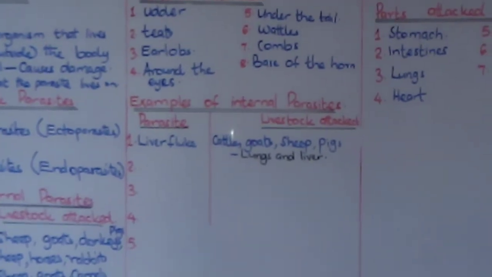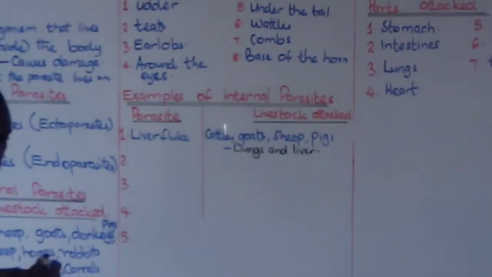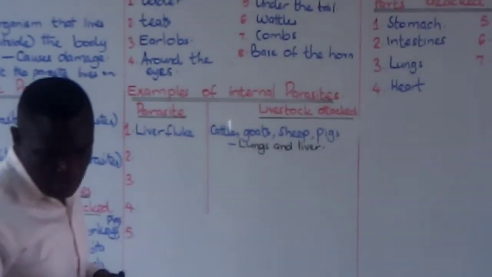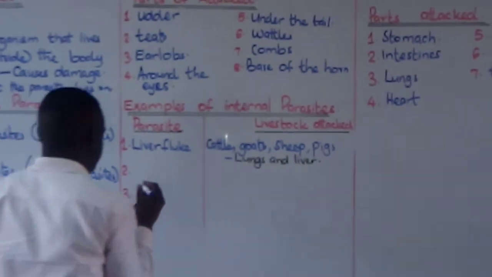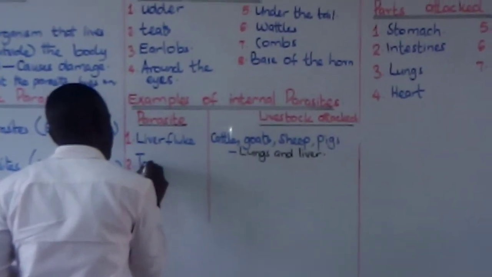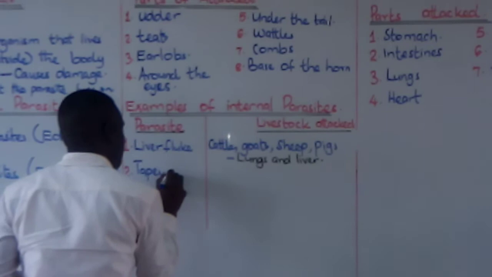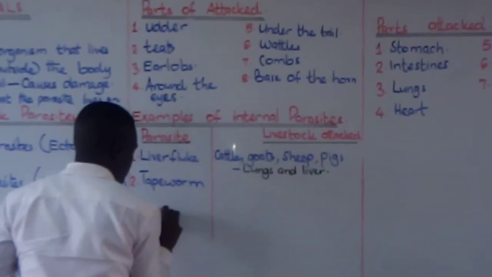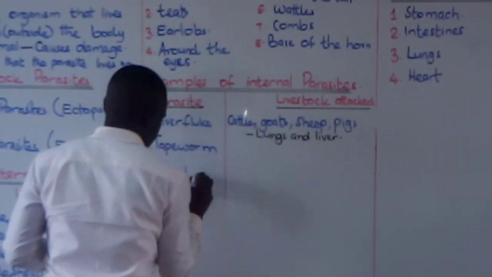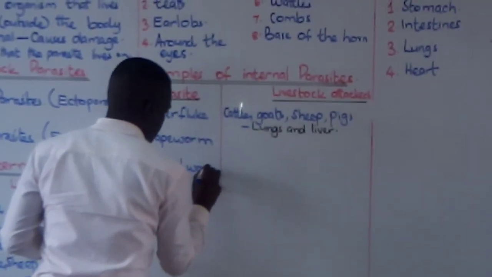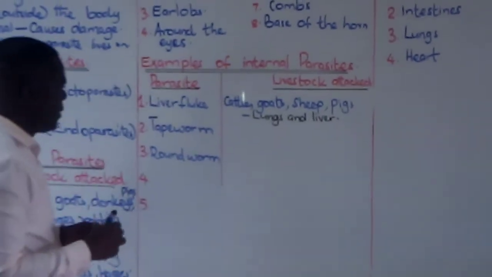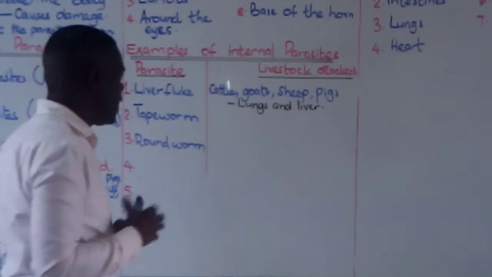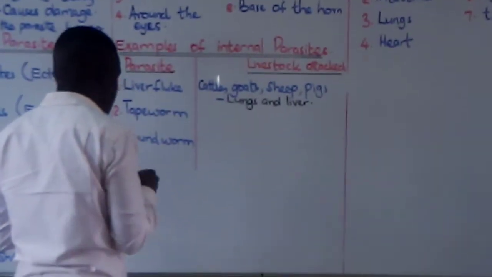Now, parasite number 2 is tapeworm. Tapeworm first and then roundworm. Now, tapeworm attacks sheep, goats, cattle, and pigs, just like the first one.